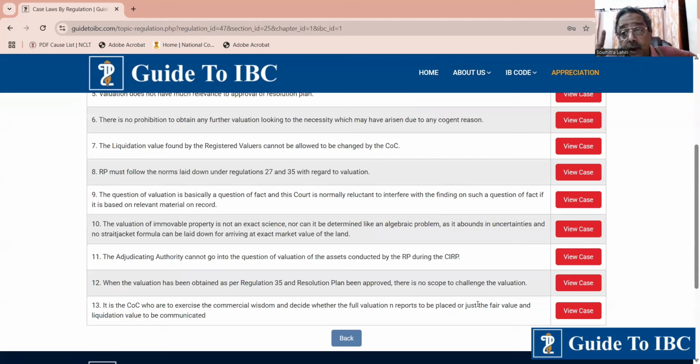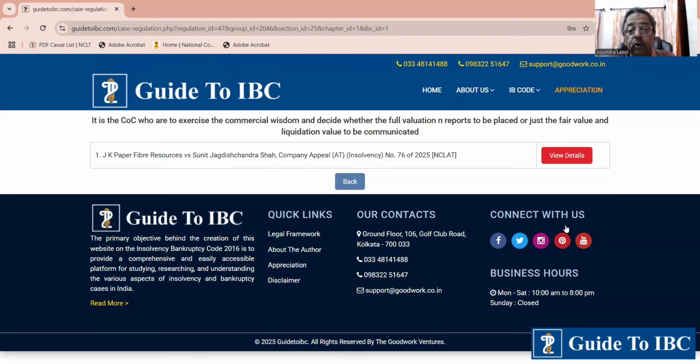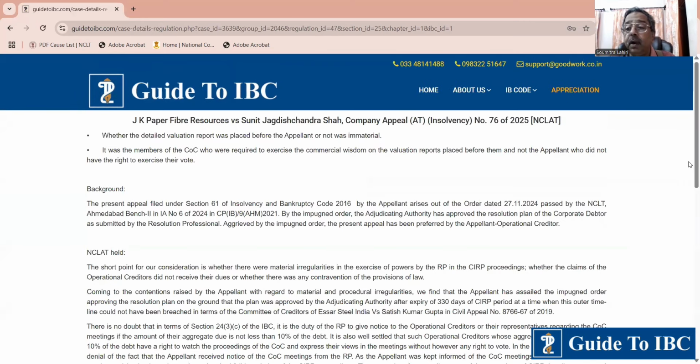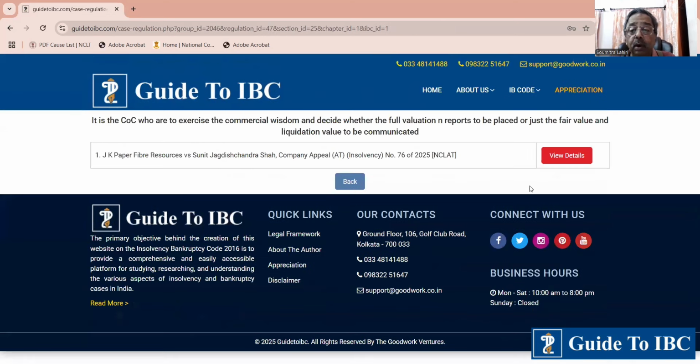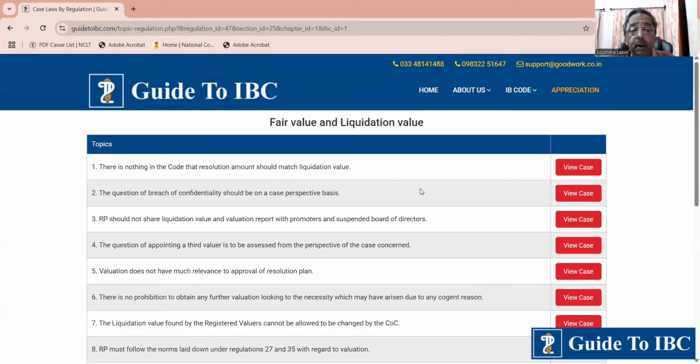Now, the COC in its commercial wisdom decides; the RP is not required to do anything. Once the valuation is obtained, the RP is to inform the COC. The COC is to decide whether the entire valuation report is to be shared, or detailed information should be shared, or it's just the fair value and market value which is to be shared. The second point it said was also very important.